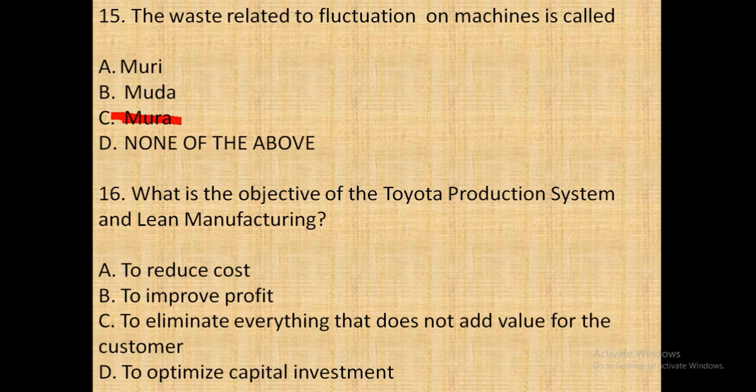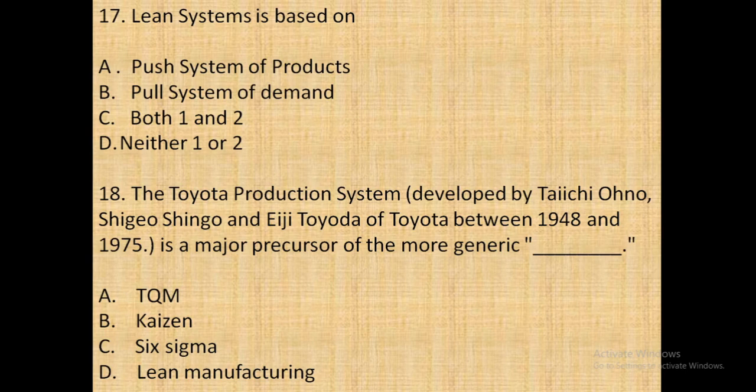So the answer is to eliminate everything that does not add value for the customer. Next question, that is question number 17. Lean systems is based on push system on product, or pull system on demand, or both, or neither. So the answer is pull system on demand.